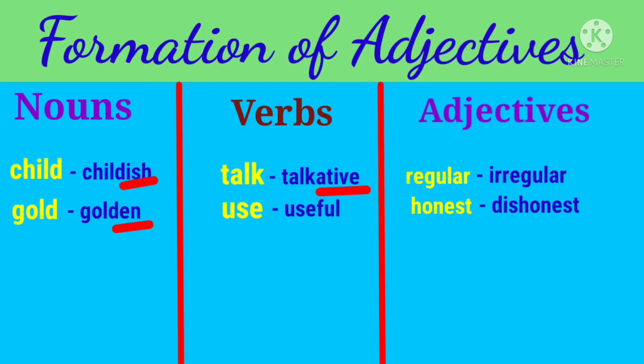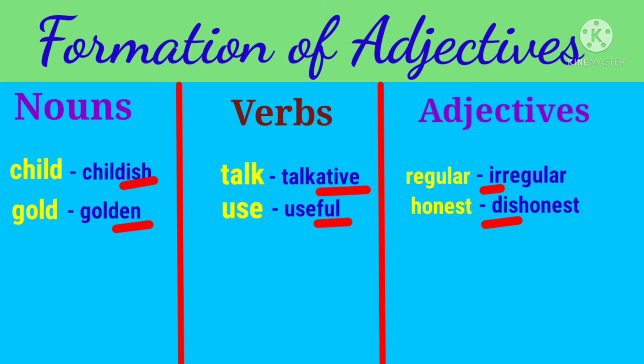In the same way, we have added the letters FUL to the word use to make an adjective. Okay. In the same way, we have added the letters IR to the word regular to form an adjective. And we have added the letters DIS to the word honest to form an adjective. Okay. Now, if you notice more carefully, we have added these extra letters before or after the main word.